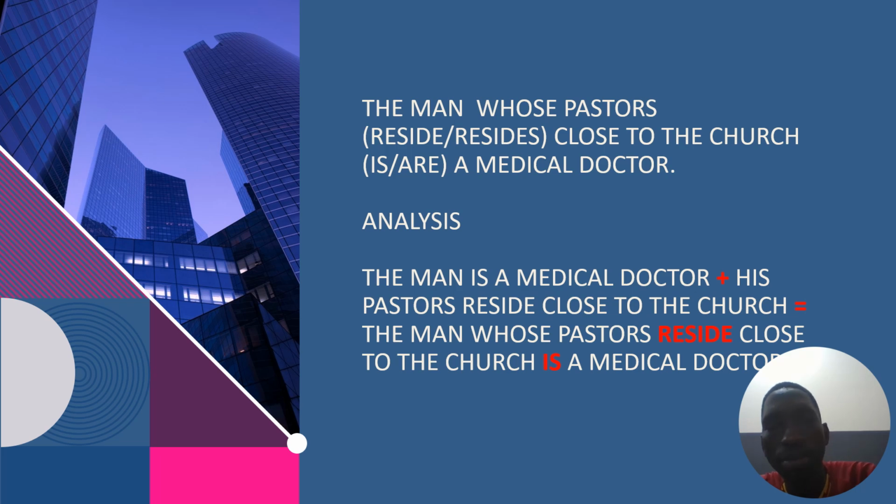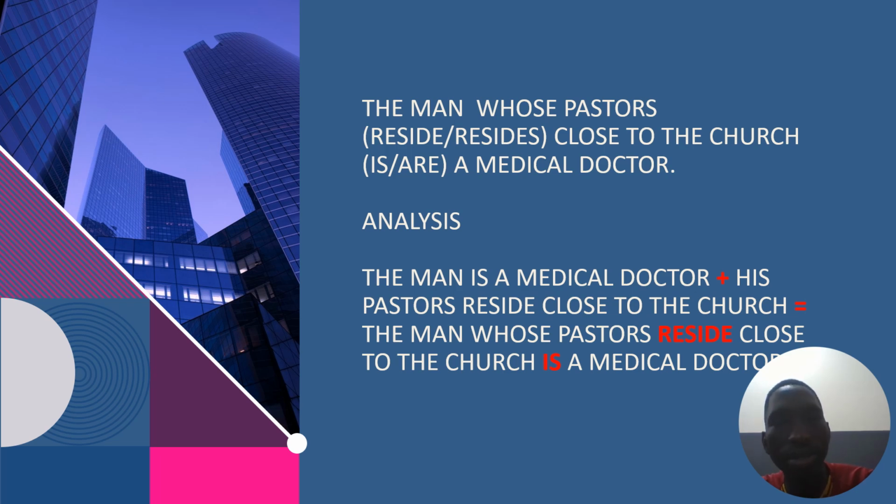Now, if you look at the example we have here, the man whose pastors reside close to the church is a medical doctor. Now, you need to know that we have two major sentences here. The first sentence is, the man is a medical doctor. And the second is, his pastors reside close to the church. So that's how we have the man whose pastors reside close to the church is a medical doctor.